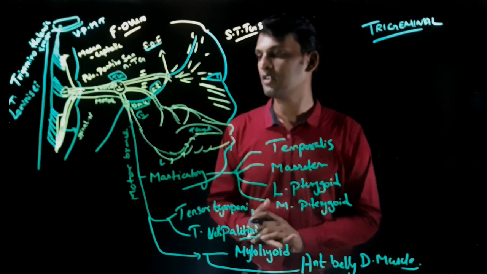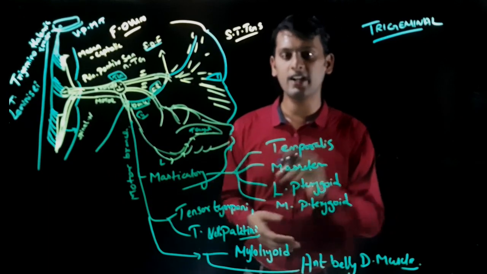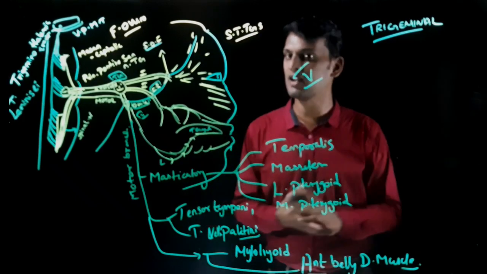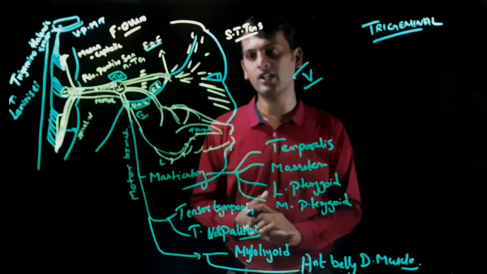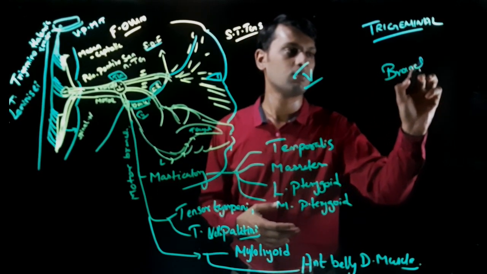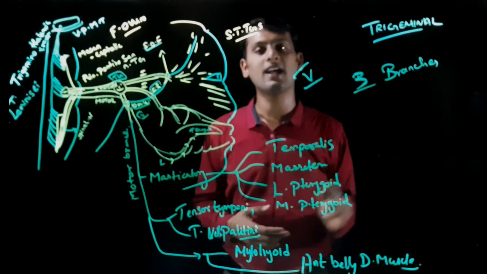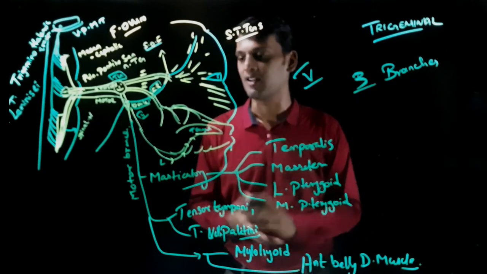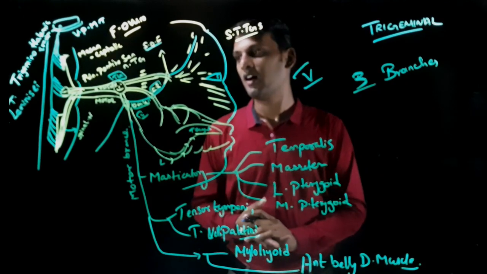Go through the video again. It is very simple. It is the largest of the cranial nerves, the fifth cranial nerve. It runs bilaterally on either side, and it is very important. Okay, so with this, in the next video we will be discussing the three branches of the trigeminal nerve individually, in detail. So that is it for today. I think you would have understood it.